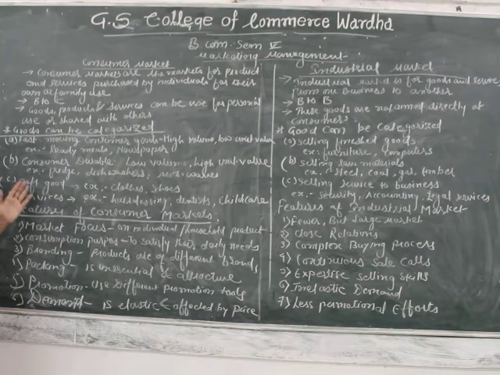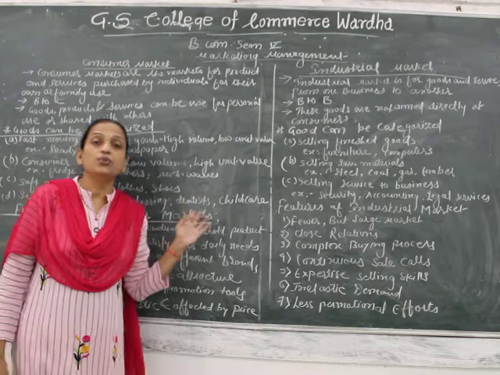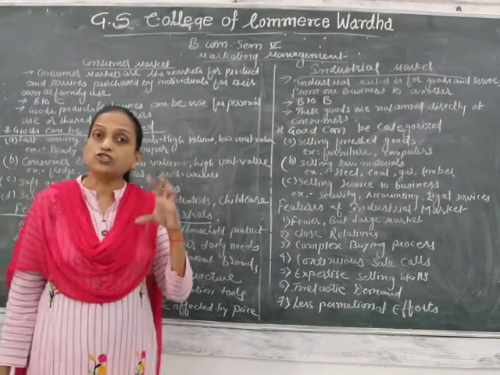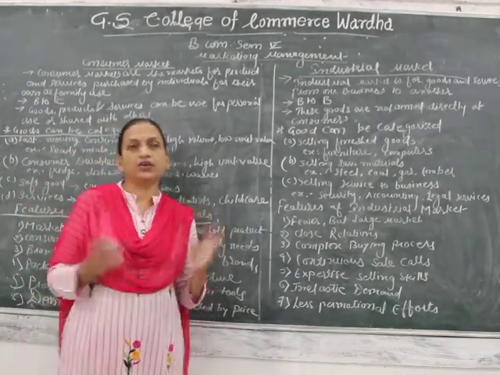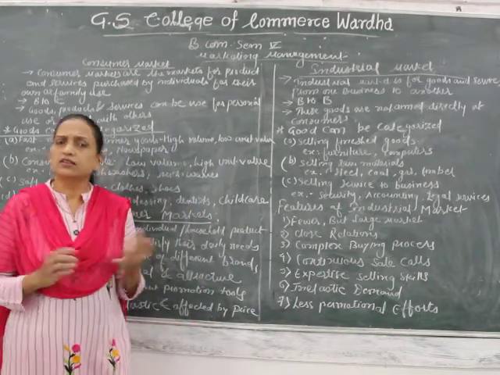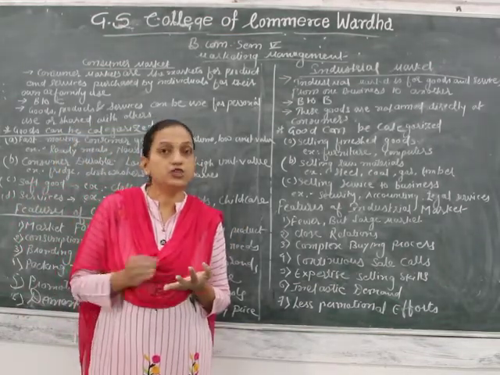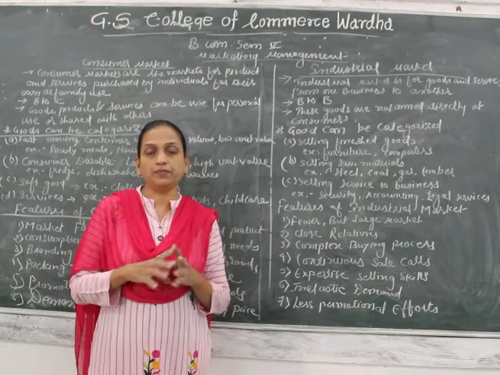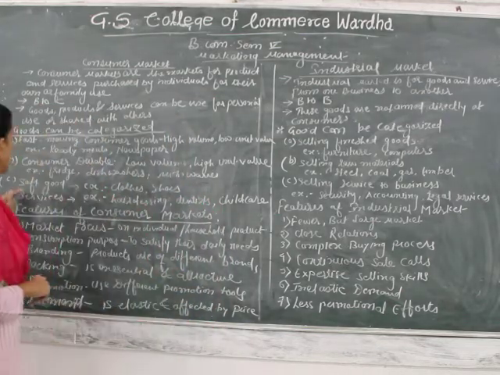Then the third is soft goods. Soft goods means what? Goods which the consumer purchases for their own wearing, like clothes and shoes for their personal consumption. Such kinds of goods come under soft goods.